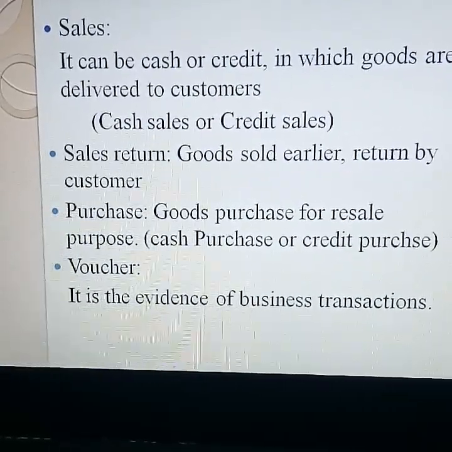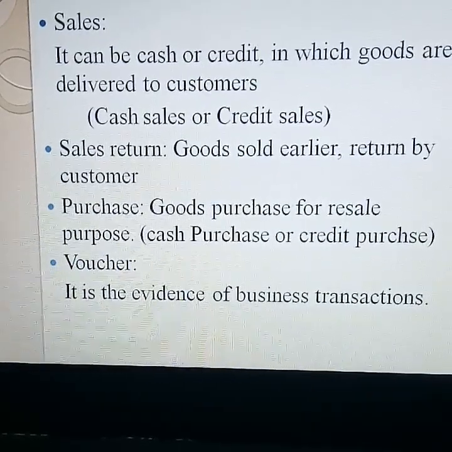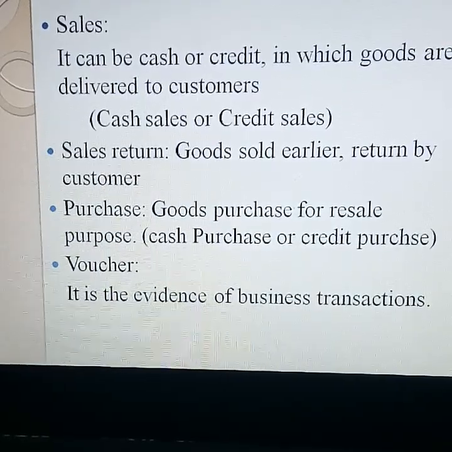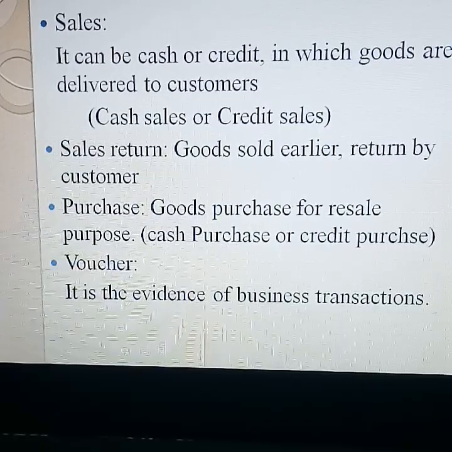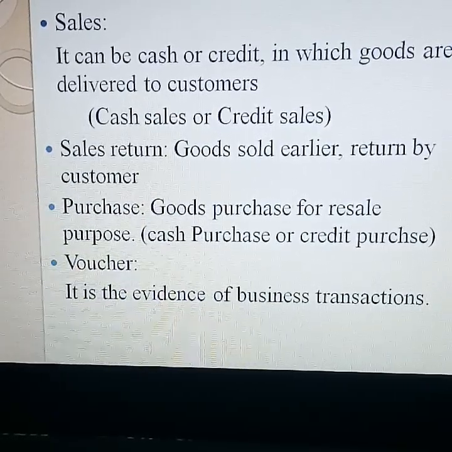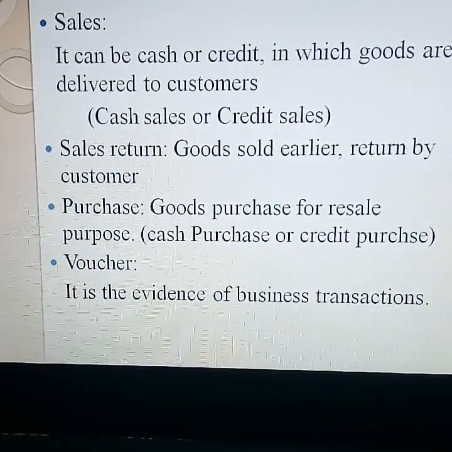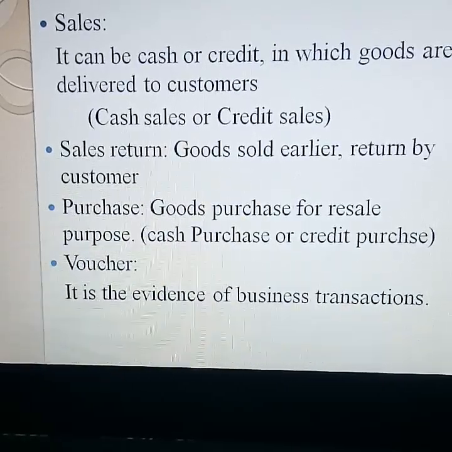Next one, sales. What is meant by sales? It can be cash or credit, in which goods are delivered to the customer. Goods sold to a customer against cash is called cash sales. Goods sold to a customer without receiving cash is called credit sales.